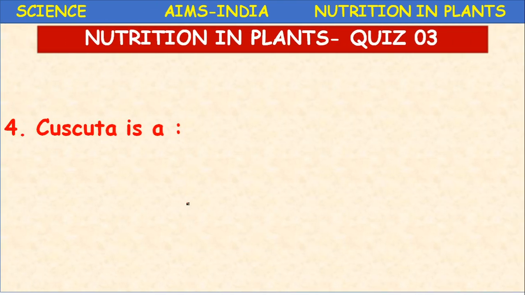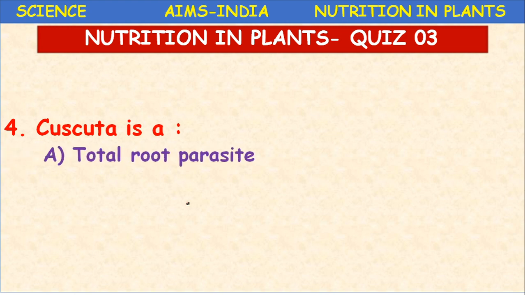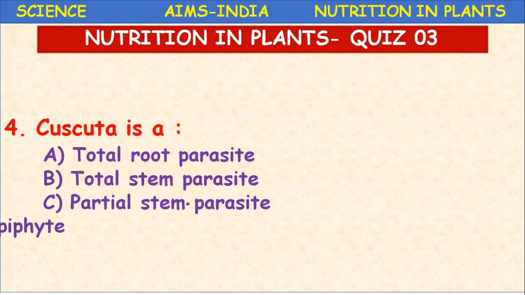Next, Cuscuta is a total root parasite, total stem parasite, partial stem parasite, or epiphyte. Epiphyte is a new term for you. An epiphyte is a plant which can grow on a host plant, on another plant, but it does not harm that plant like a parasite. A parasite may harm the host, but the epiphyte may not harm the host.